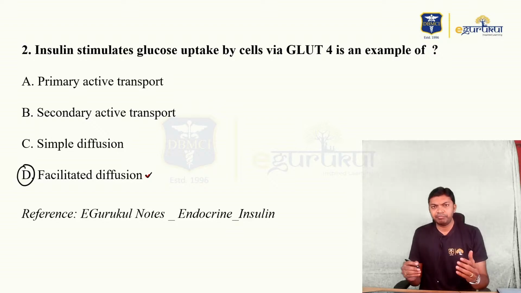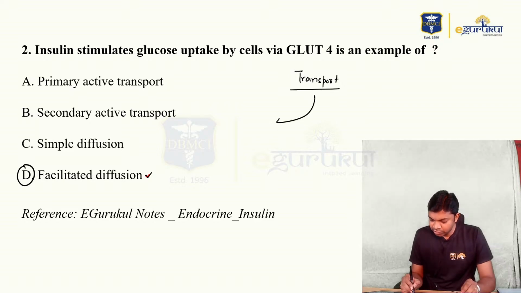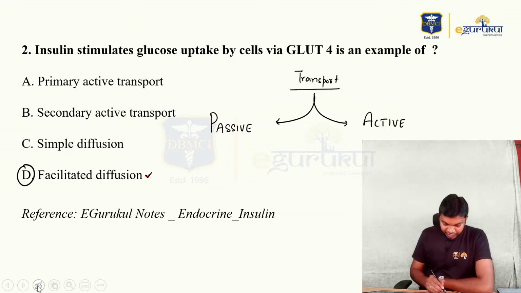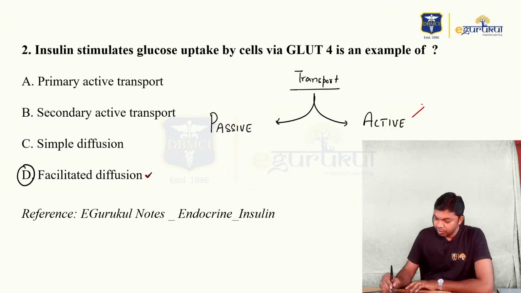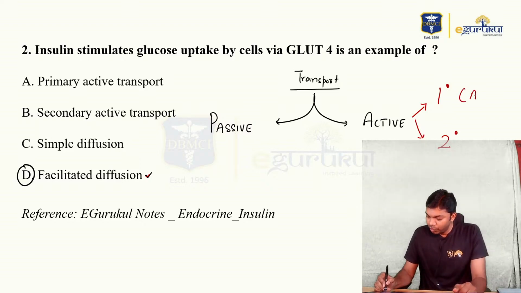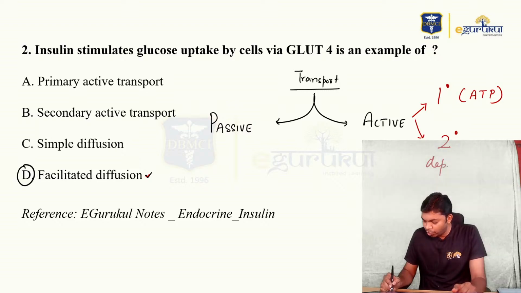Now you'll know the basic difference between different kinds of transport, doctors. Transport across cell membrane can be divided into 2 types. One is passive transport and the second one is active transport. Active transport has got 2 subtypes. You have primary active transport as well as secondary active transport. Primary active transport involves breakdown of adenosine triphosphate, while secondary active transport is dependent on primary active transport.